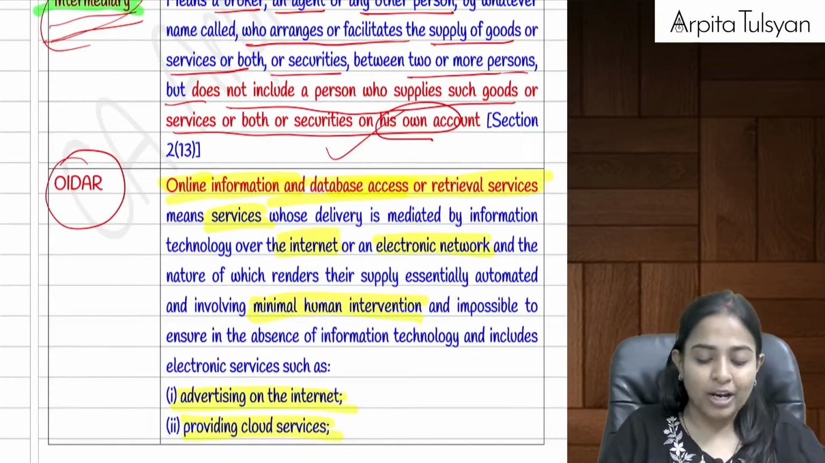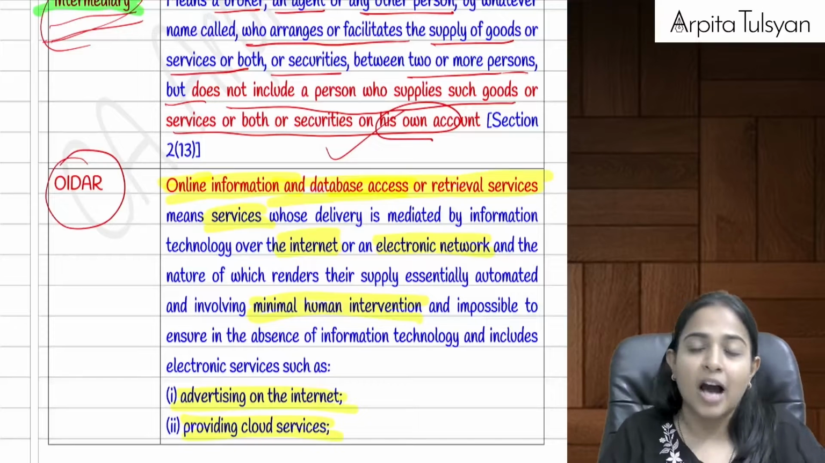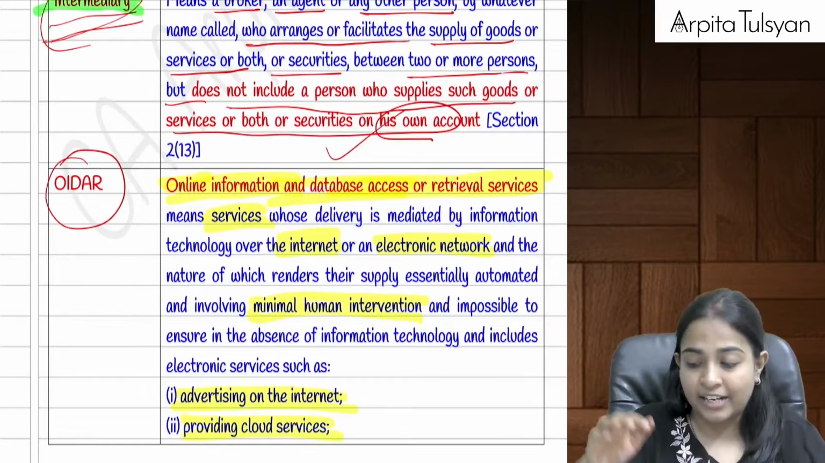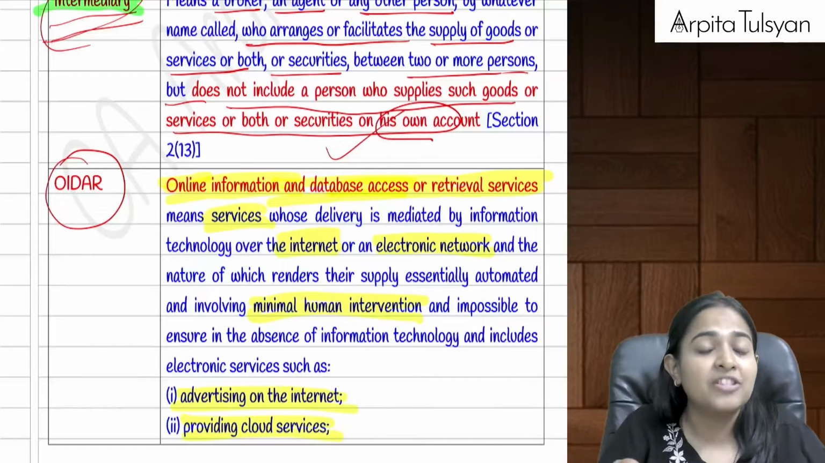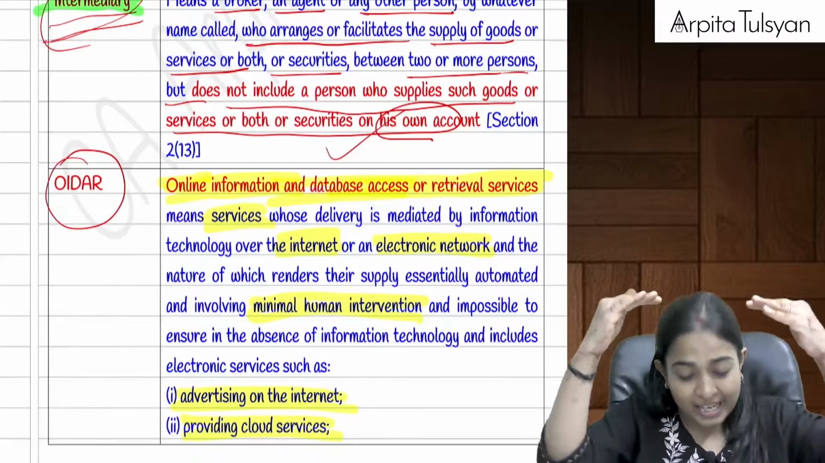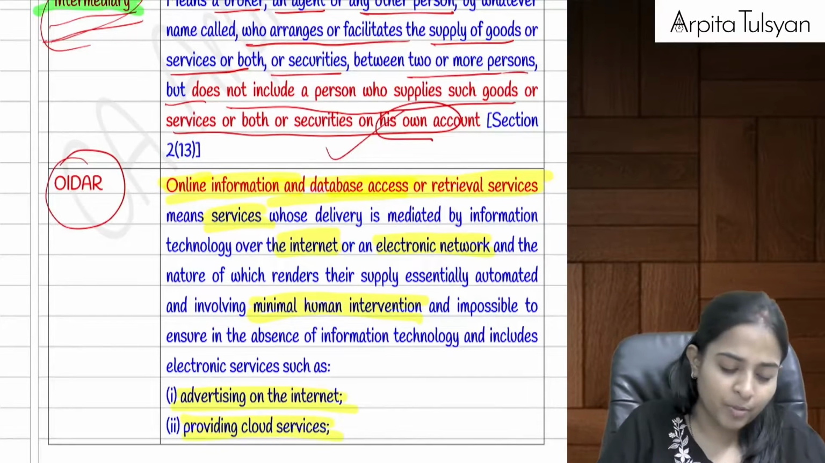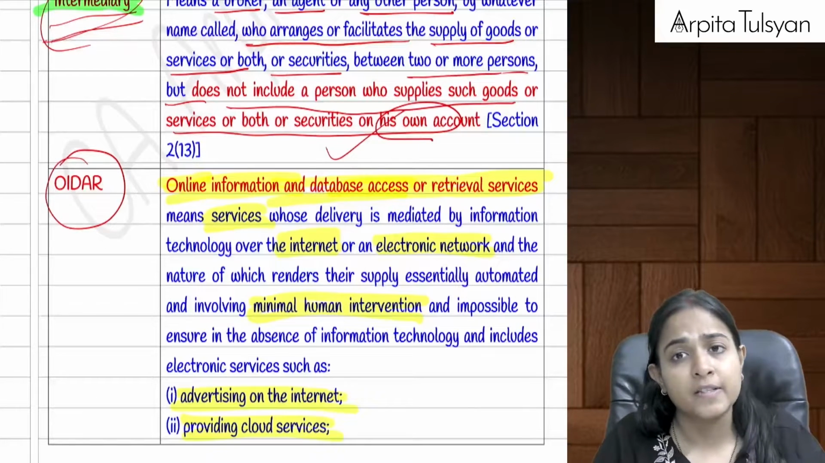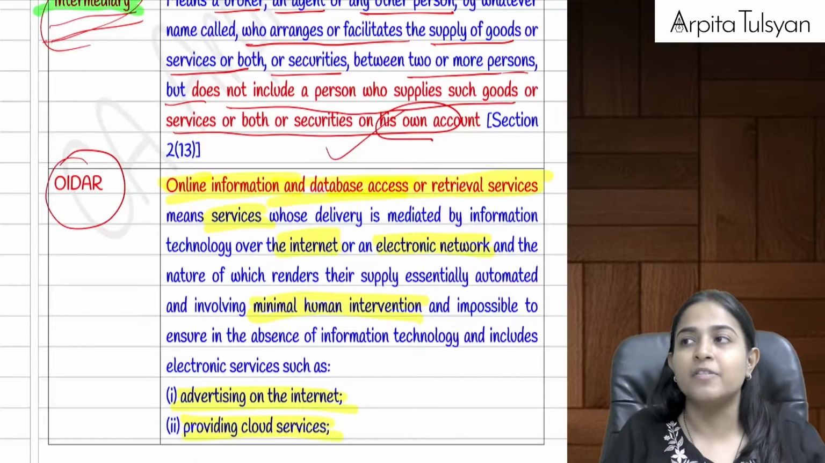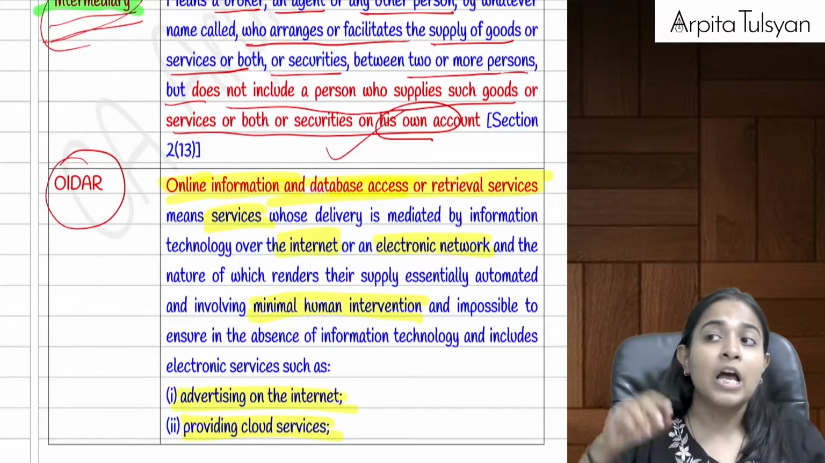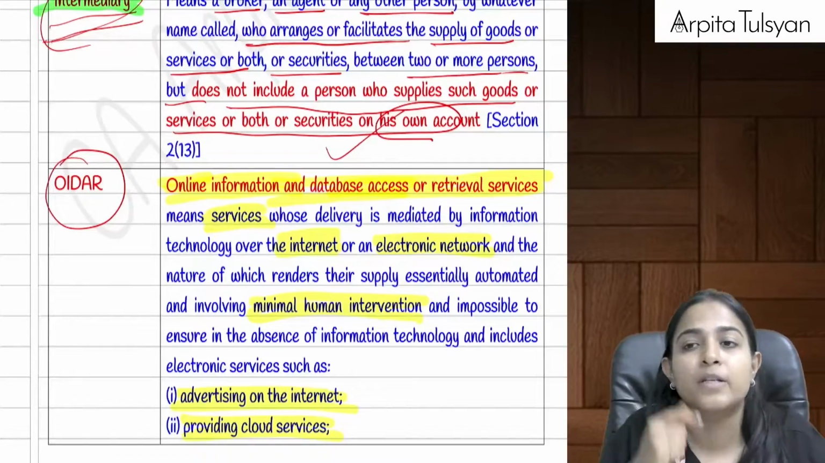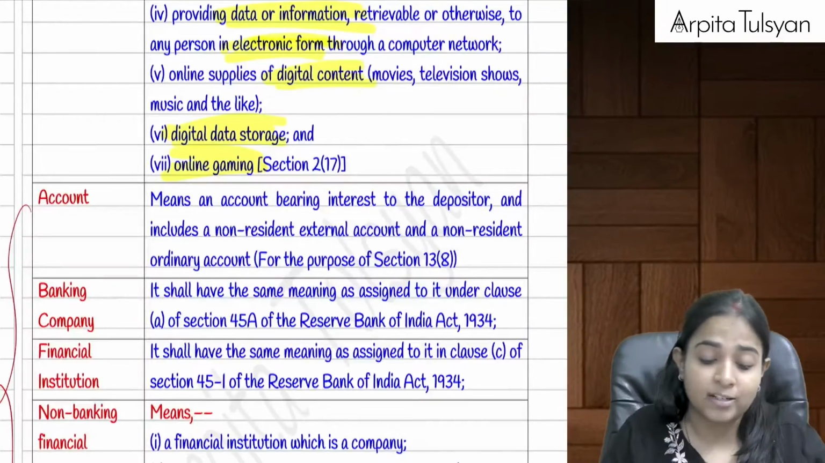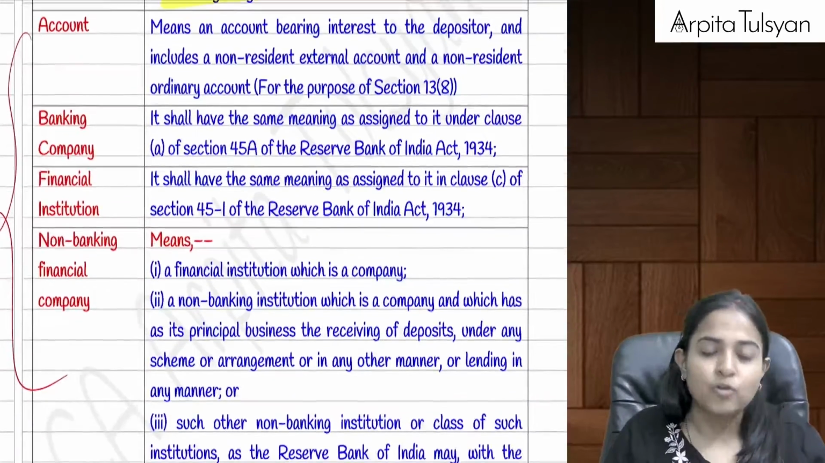Then the next one is talking about OIDAR services. OIDAR services are those services which are generally given online with the help of the internet, and in such services the human or manual intervention is at its lowest. Minimum human intervention is possible. You can talk about Google Drive storage services, cloud web services, on-demand movie services, on-demand music services. The Netflix example has been taken for this OIDAR. Online gaming, etc. The software is already developed. You just pay for the service, play, and it's over.